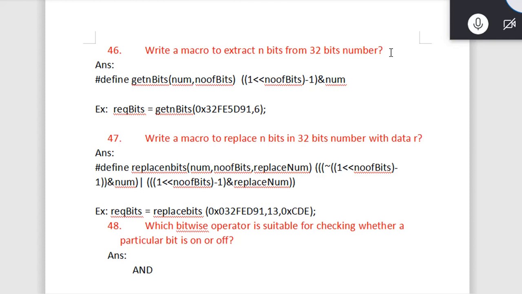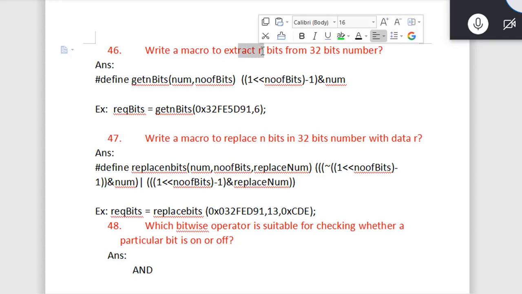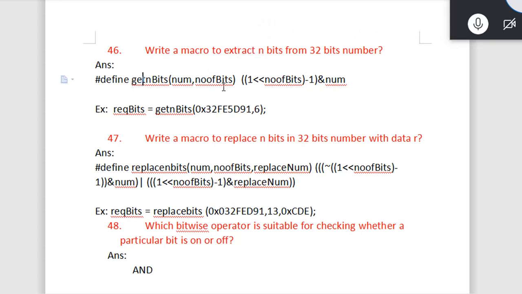In interviews this is very widely used, and most of the time you will get a question like how to set n bit. In order to set n bit and get n bit, you are already aware of how this macro works to extract n bits. We have already done this, but I will explain it again here. I use a function-like macro, GET_N_BIT, and I am passing two arguments: one is the number and one is the number of bits.